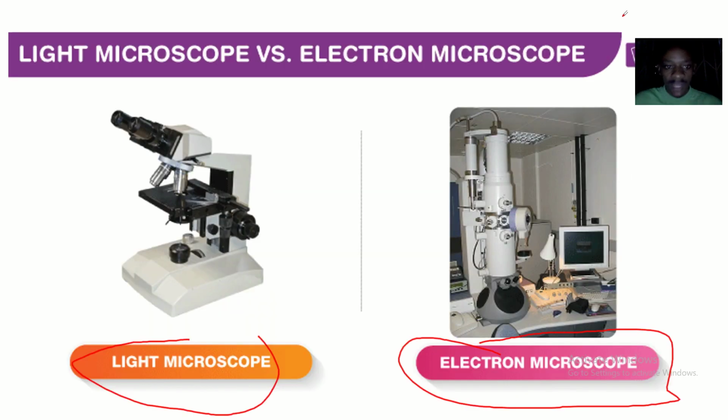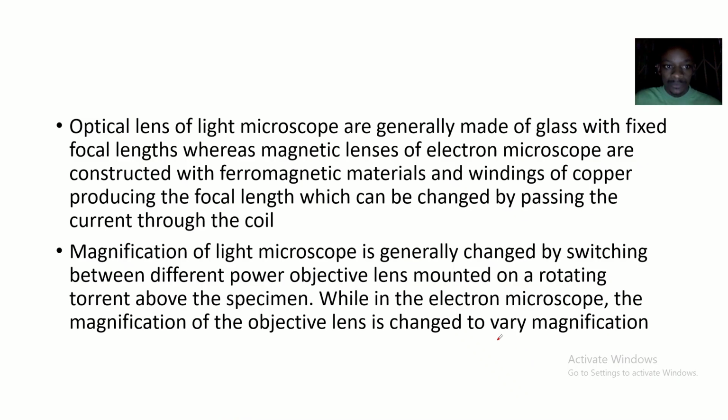So let's go. This is the light microscope and this is the electron microscope. From this image, you could see that the light microscope is much more a simple microscope than the electron microscope. The optical lenses of the light microscope are generally made of glass with fixed focal length, whereas the magnetic lenses of the electron microscope are constructed with ferromagnetic materials. So you could see the difference: the light microscope is by glass, while the electron microscope is by ferromagnetic materials.